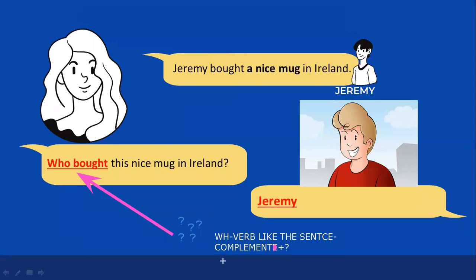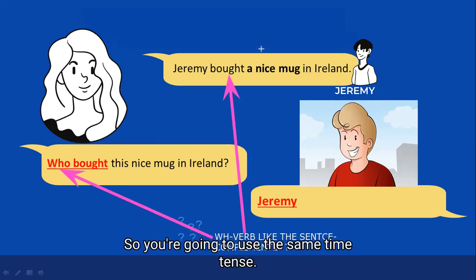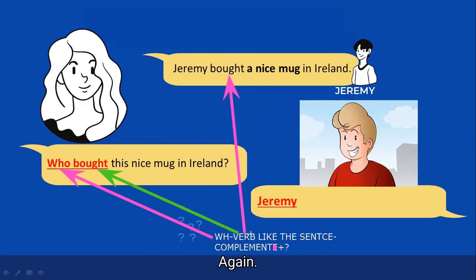Okay. So the WH question, what is the WH question? Well, easy. We're going to use who. Where is the verb? The verb is like in the sentence. How is the verb of the sentence? Bought. So you're going to use the same tense, so it's going to be bought again.